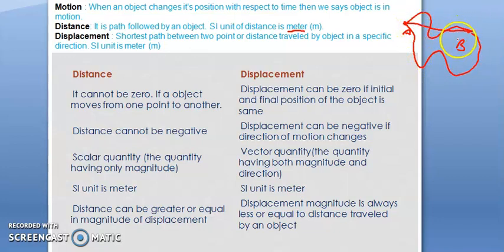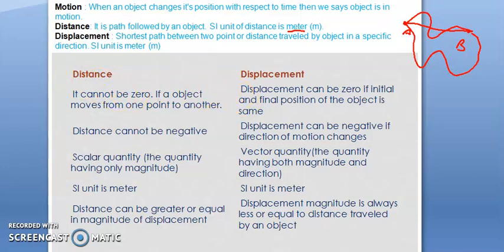Displacement is the shortest distance. Out of the three, we can see this is the shortest path, so that's why this is displacement. That means distance in a particular direction. SI unit is meter. Here I noted down some differences between distance and displacement.